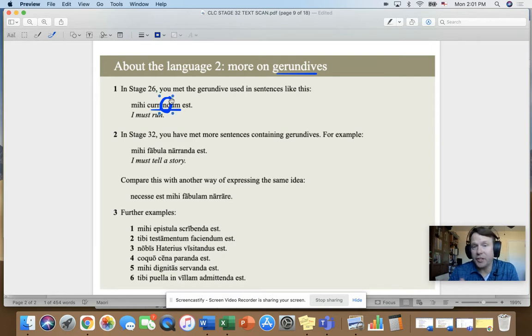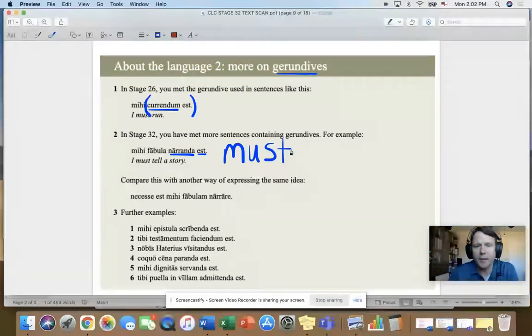Now in Latin, they have gerunds as well, but by far the most common use of this nd form, this gerundive form, is in this construction that is called a passive periphrastic. Okay. And what that passive periphrastic basically means is it is the gerundive, so curandum, with a form of the verb to be. So here's narranda with a form of the verb to be. It doesn't always have to be est, but it is est most of the time. And notice that the important thing here is that when we have a passive periphrastic, the gerundive plus the verb to be, we have to use must, okay?